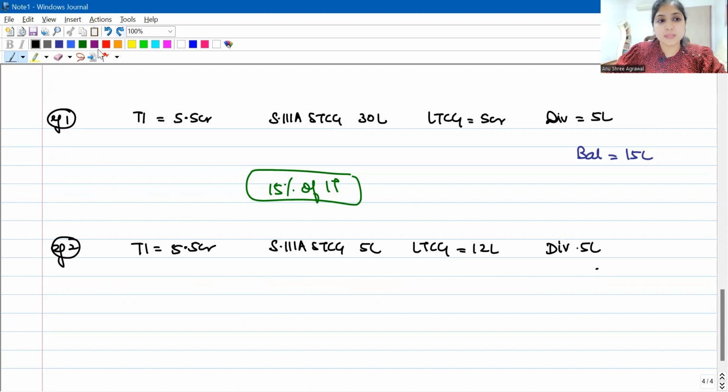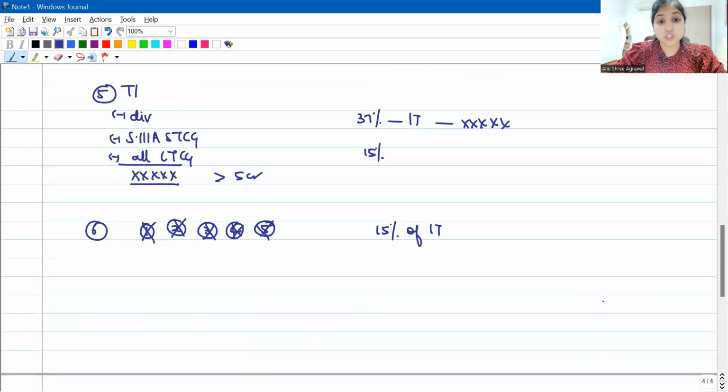Now, what is going to be my balance income? How much income will I be left over with? I'll be left over with 5.28 crores. Am I right? Is my math right? 5 plus 12 plus 5 is 22 lakhs, yeah, 5.28 crores. Now, which of the situations will apply?